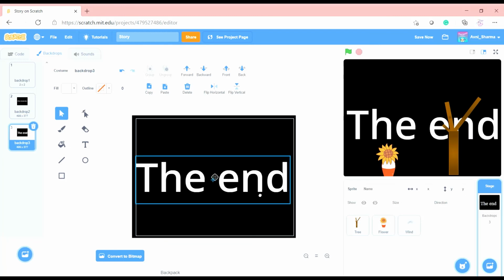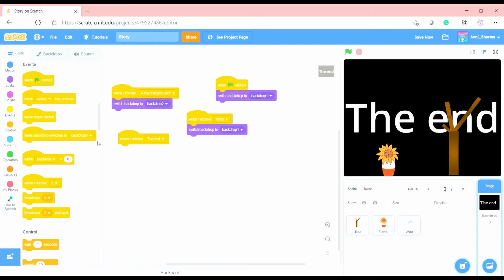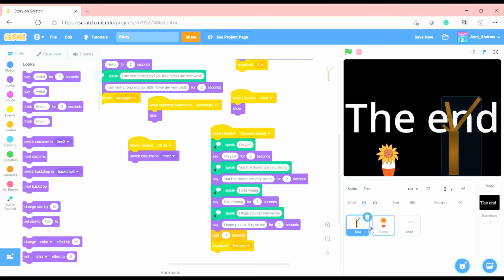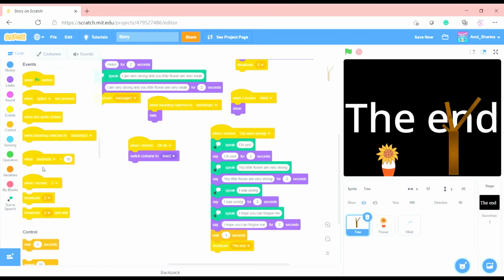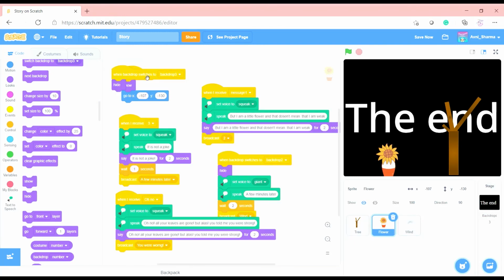You can change the font as well, but I don't want to change the font. And now also we have to do when I receive backdrop 3, then hide. I'm too lazy to do this, so I'll just drag and drop here so it comes here as well.